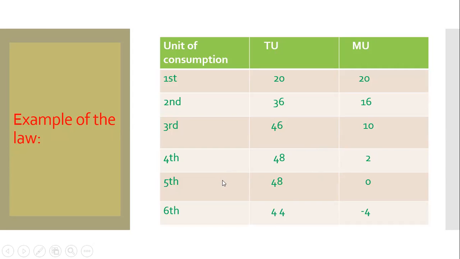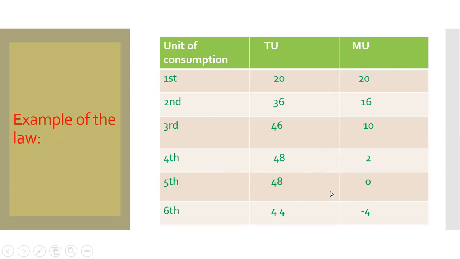Now again, if the consumer is given another unit to consume, the consumer gets 0 utility, and this time there is no increase of total utility. So here we can say when marginal utility is 0, total utility is maximum.